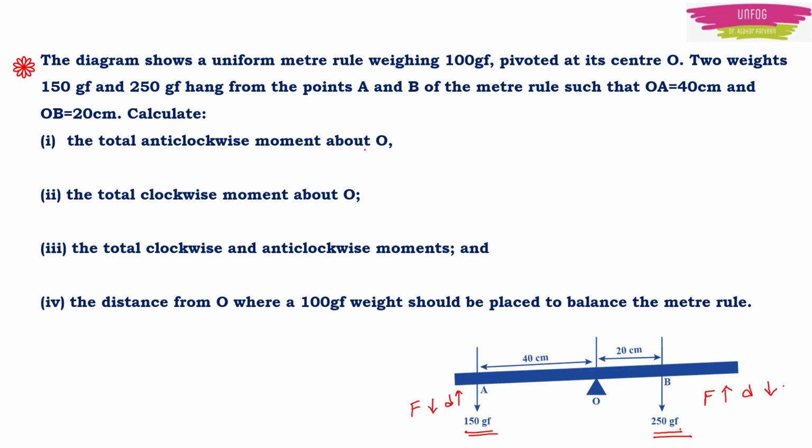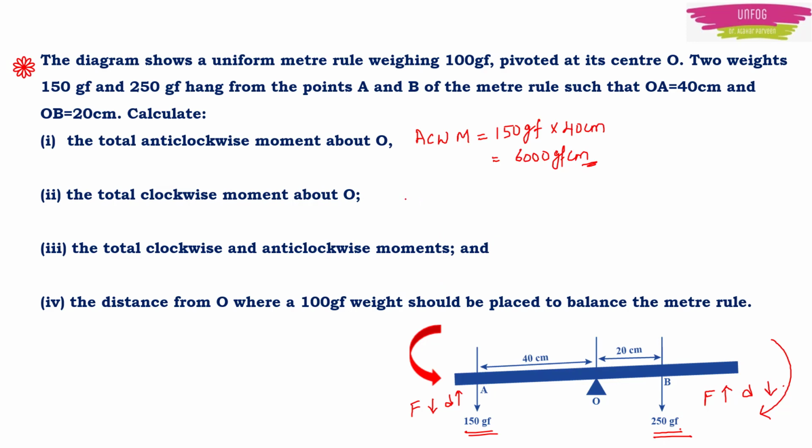It's a direct question. So for anti-clockwise, see, because 250 GF is the heavier weight, your direction will be like this. So this will be your clockwise and this will be your anti-clockwise. For the anti-clockwise moment, just multiply 150 GF with 40 centimeter. You get 6000 GF centimeter. So this is your anti-clockwise moment.